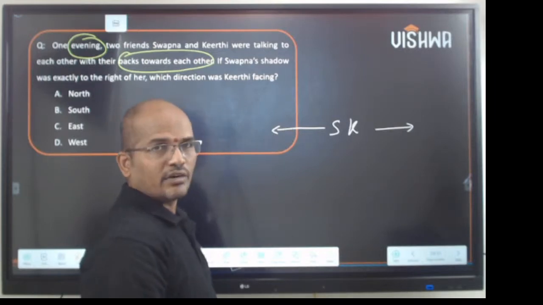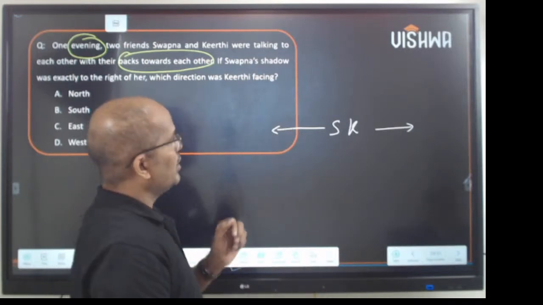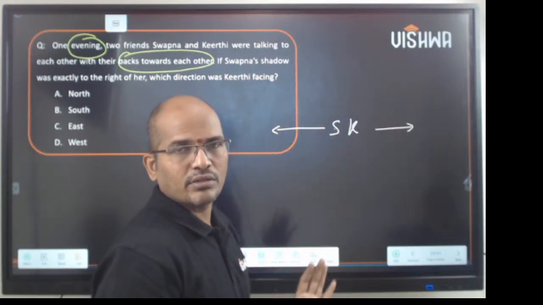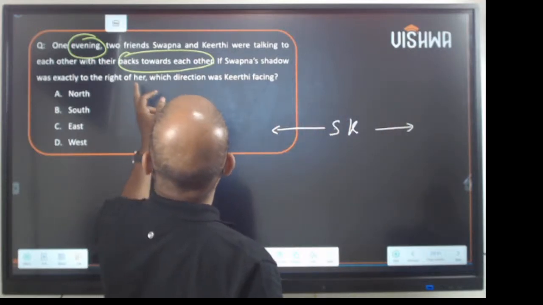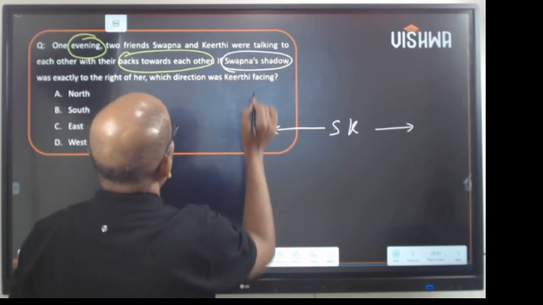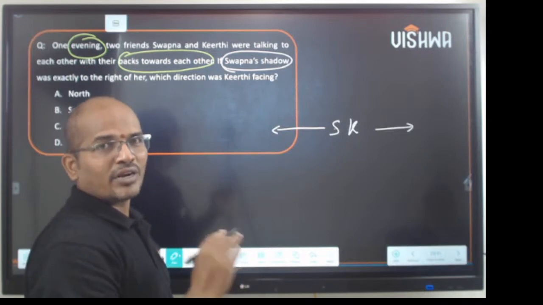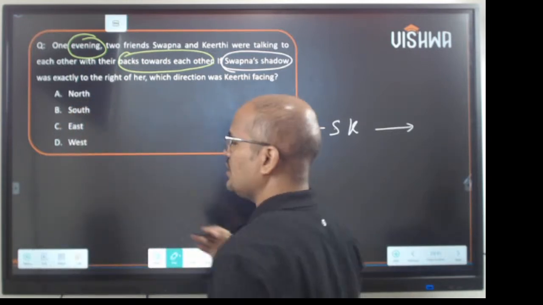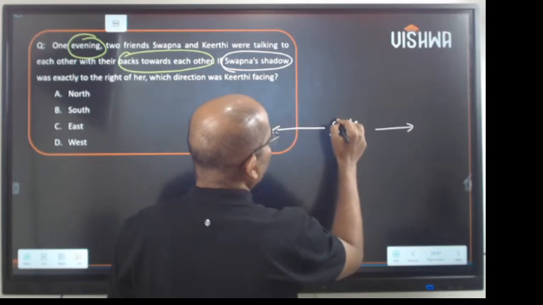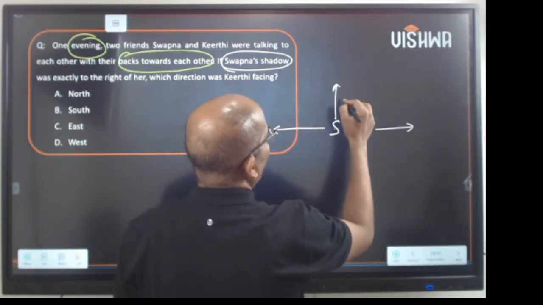Clear with the backs? And the question says Swapna's shadow was exactly to the right. So if Swapna is seeing this side, this is her right, her left. So Swapna's shadow is to her right. You have the shadow here.